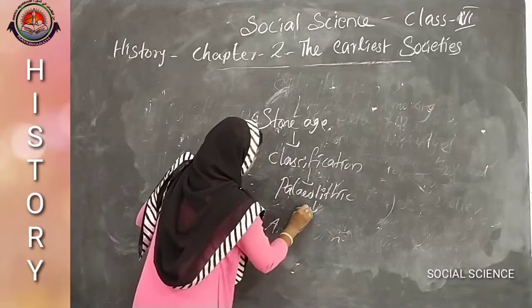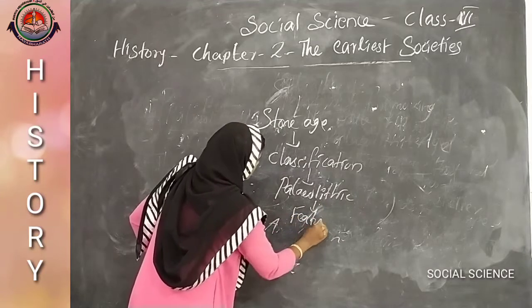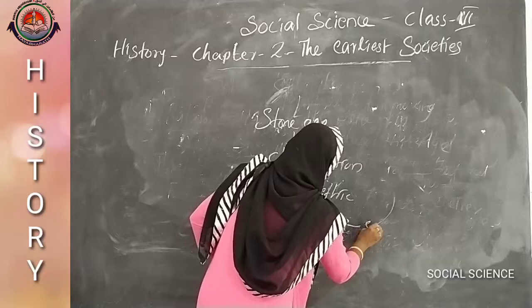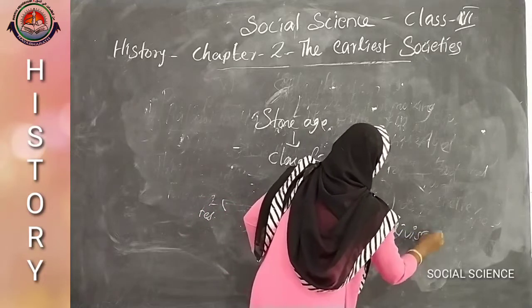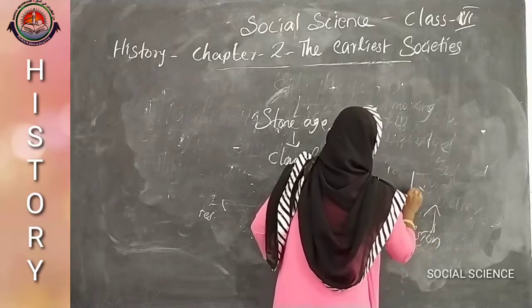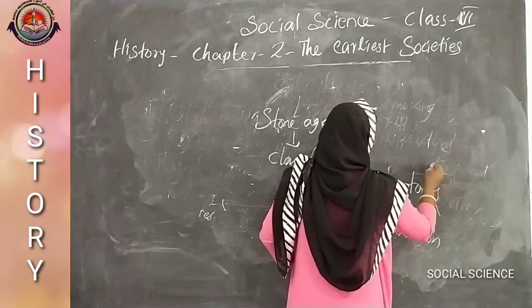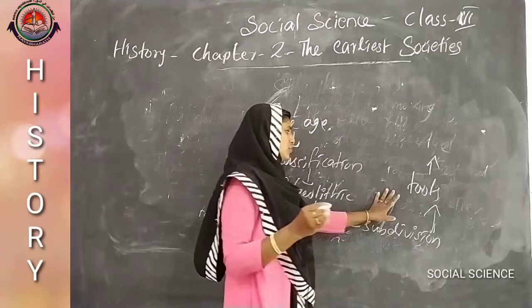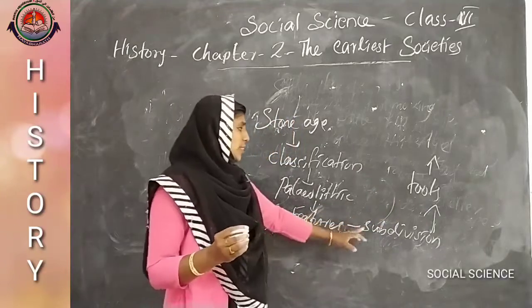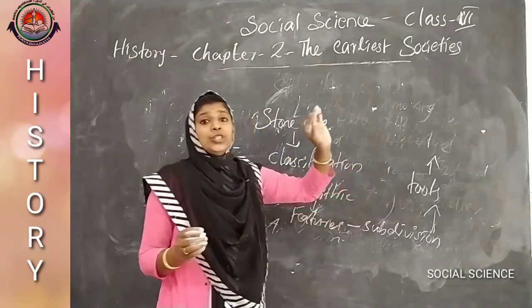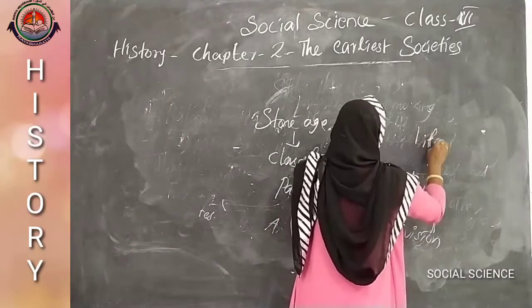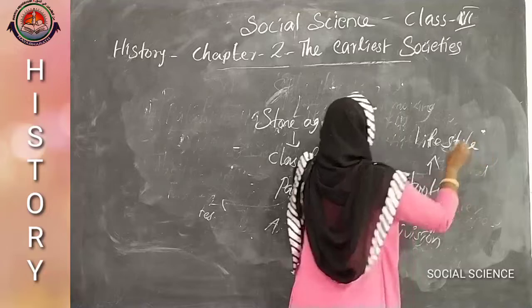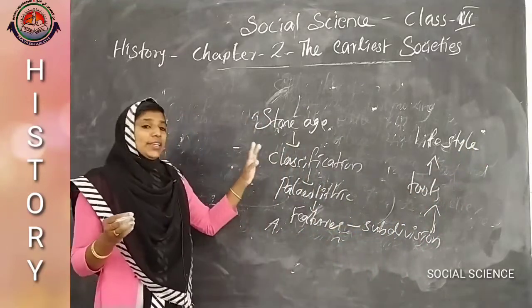Then its features, subdivisions, the tools, and lastly the lifestyle. These are the major topics we covered today.